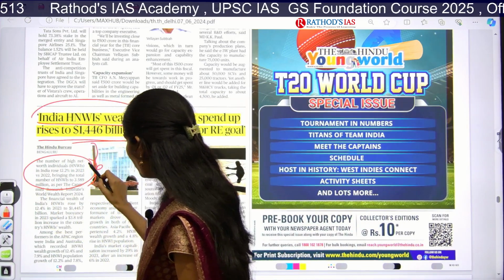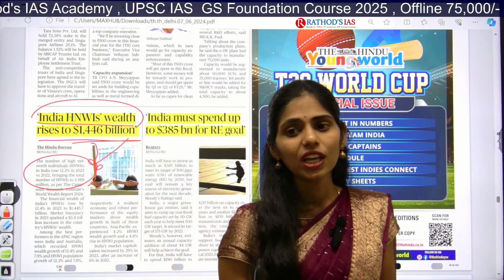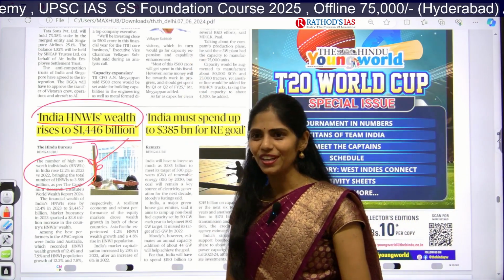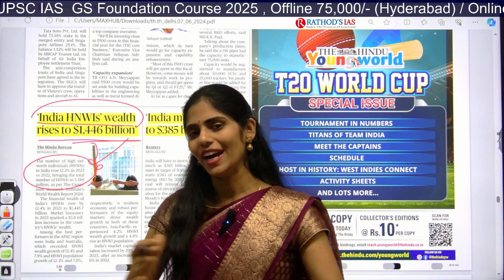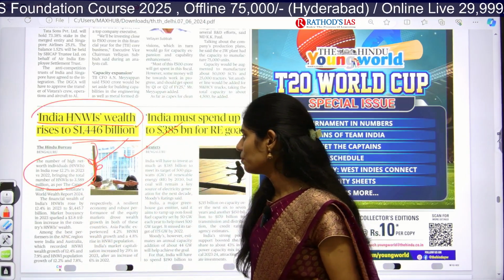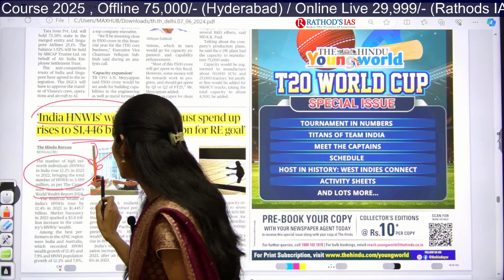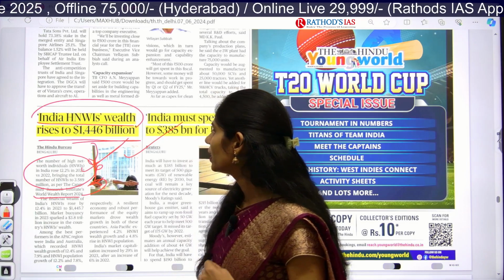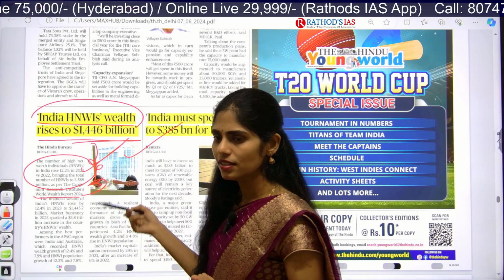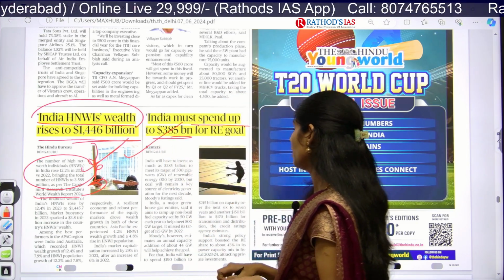If you know this data, how can you use it? Whenever you are talking about inequality in India, like the rich becoming richer and the poor becoming poorer, if you want to say yes, there is a wide range of inequality in India, you can use this report. This report is released by World Wealth Report. It says that yes, there is an increase in the income of high net worth individuals in India. Clear? Understood?